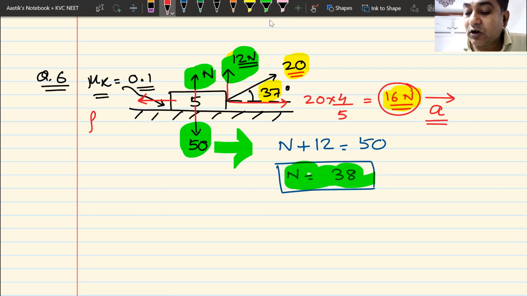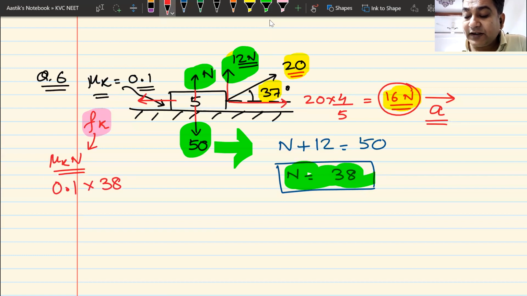As soon as the block moves forward, frictional force will act backwards. What will be the value of this frictional force? The value of this frictional force will be mu k multiplied by n. What is the value of mu k? It is 0.1. What is the value of normal reaction? It is 38. So this becomes 3.8 newtons. So I can write this as 3.8.